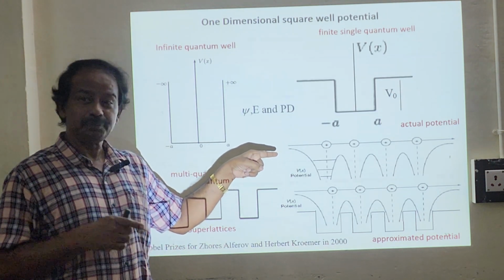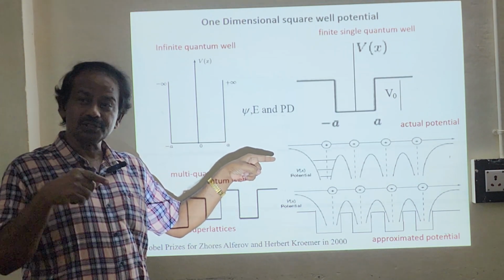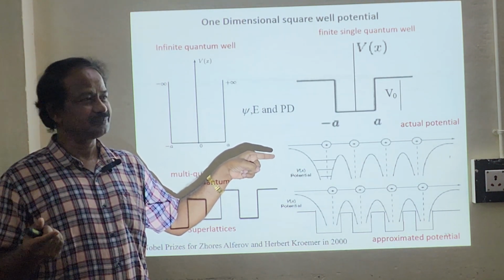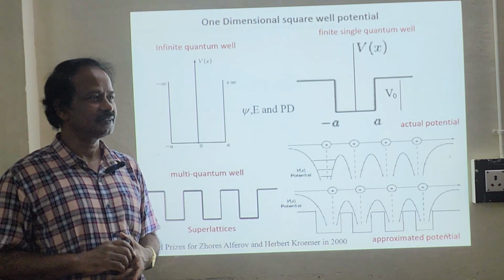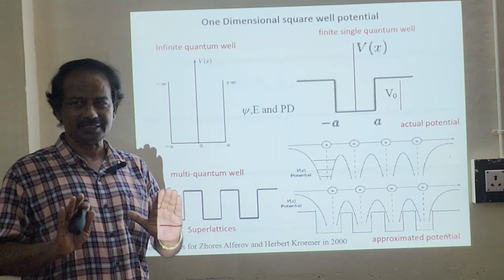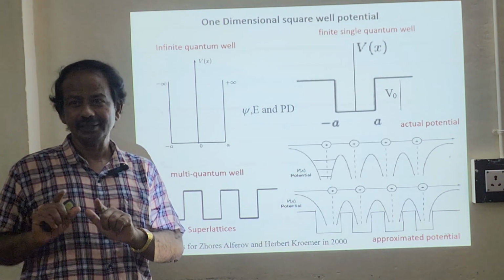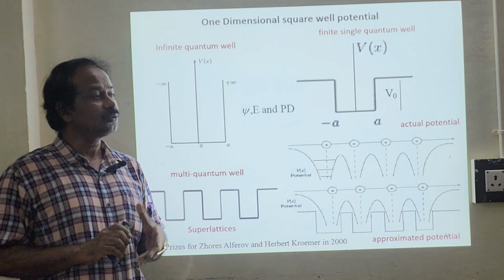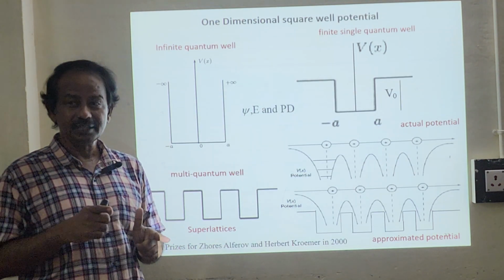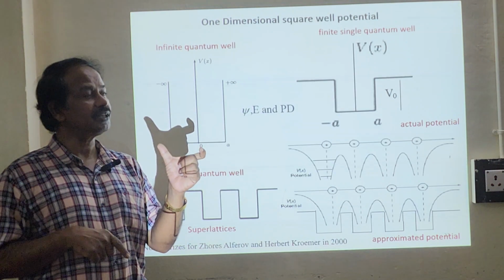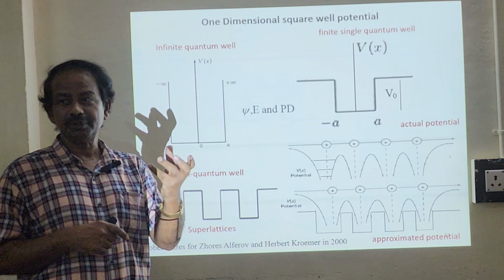Electrons are moving in a periodic potential, as I said just now. Correct? The probability of finding the electrons also will be periodic. Similarly, the wave function also will be periodic. The electrons are associated with the wave probability, so that also will be periodic in nature. So we have to use a periodic function. We cannot use an ordinary wave function. We have to use a periodic wave function, which we will look into in the next class, which is nothing but periodicity multiplied by the plane wave equation.